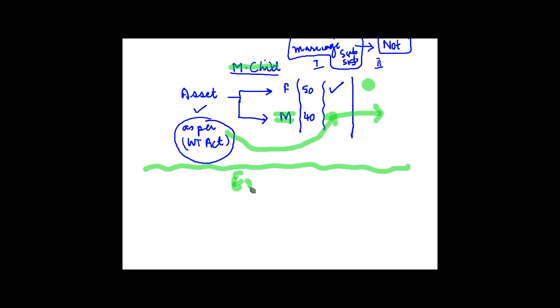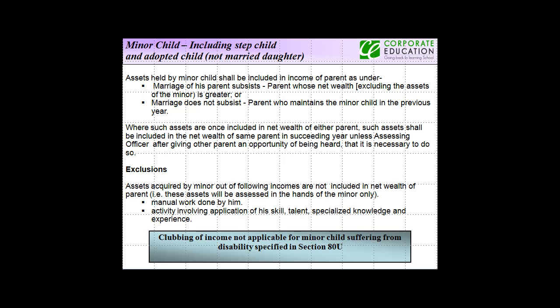And then there are certain excluded assets for which the treatment is different from this one. That we will see when we get back to the slide. Assets held by a minor child shall be included in the income of the parent as under.